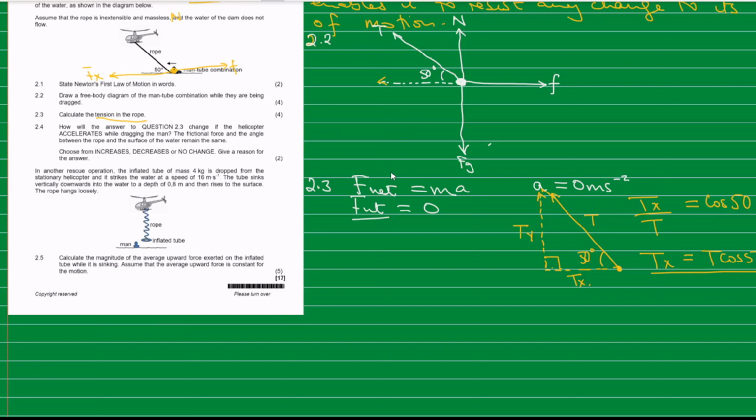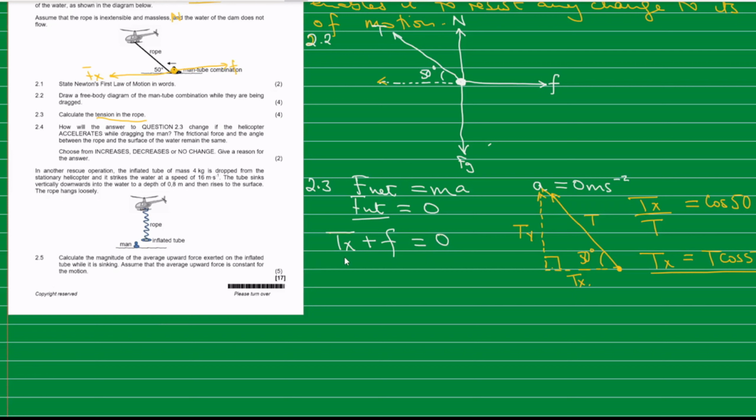So here we are going to say our horizontal component is Tx acting to the left, so the left is positive, so our Tx, okay, plus the other force acting, the frictional force, plus F. This is the net force, the sum of all the forces. This is equal to 0, okay?